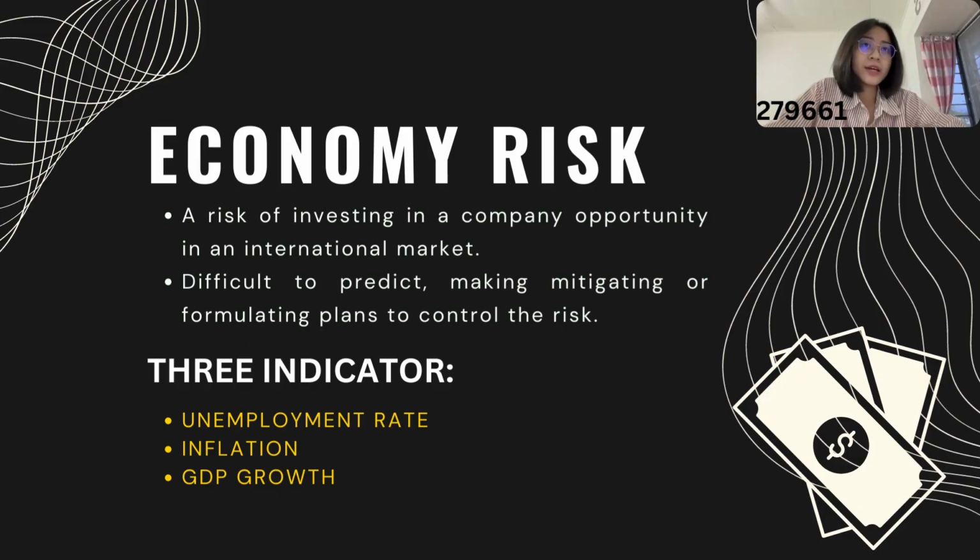Now is economic risk. It is the risk of investing in company opportunities in an international market, and it is difficult to predict or formulate plans to control the risk. I will briefly talk about the 3 indicators: employment rate, inflation rate, and the growth rate of GDP.